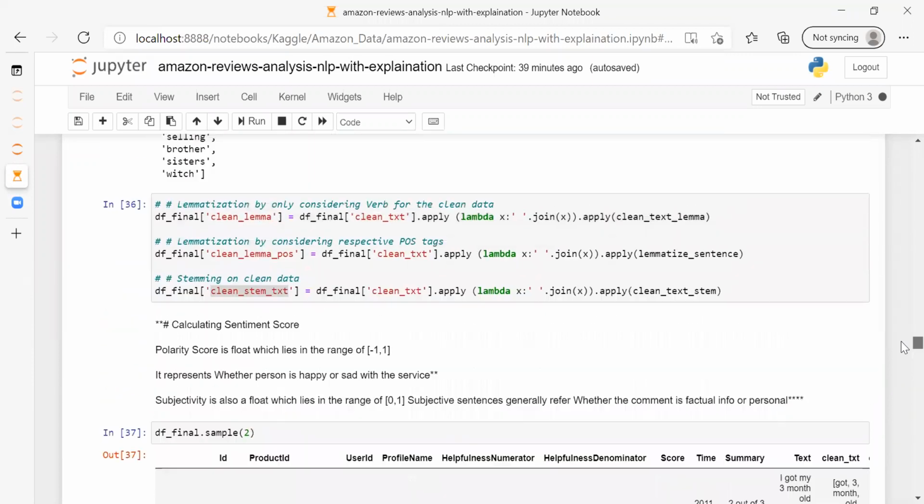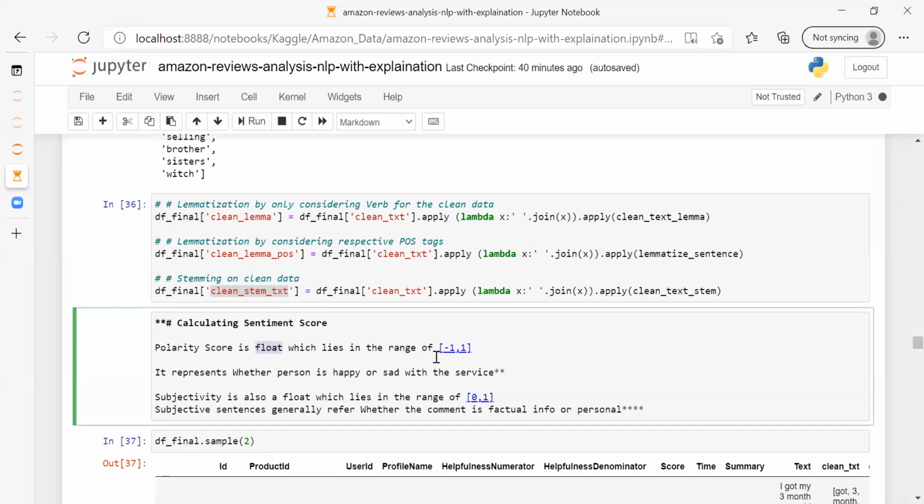Now the next step is to calculate the sentiment score. In sentiment score, as I have told, we will consider two scores. One is polarity score, the second is subjectivity score. Polarity score is a float value which will lie in the range of -1 to 1, meaning whether the person is happy or sad. Subjectivity will lie in the range of 0 to 1. It's not an integer value, guys, it's a float value. A person may have a subjectivity value of 0.5.